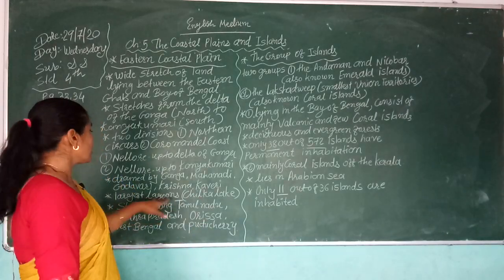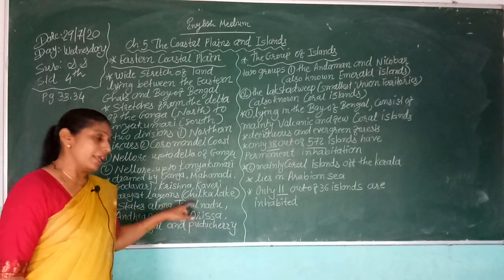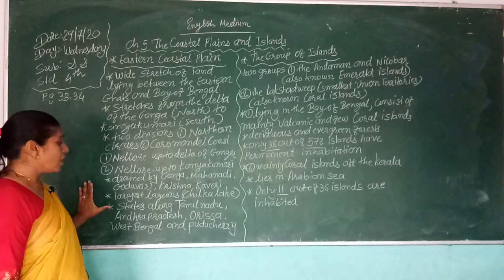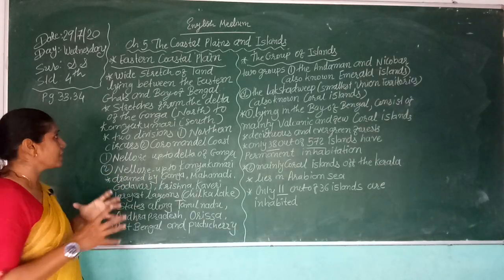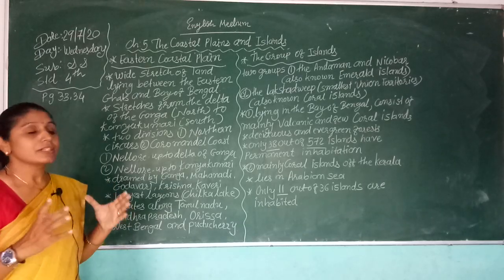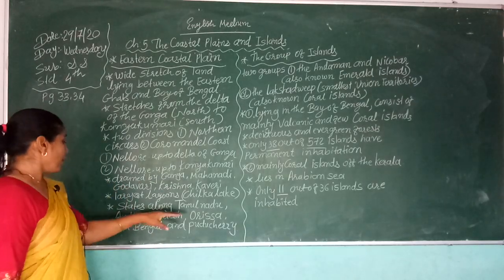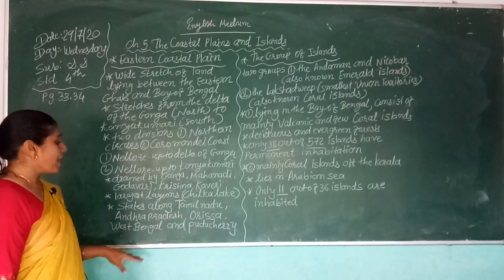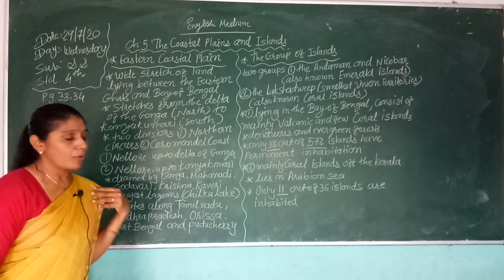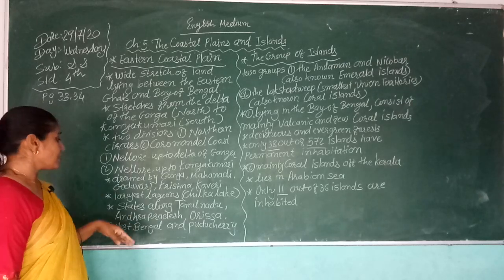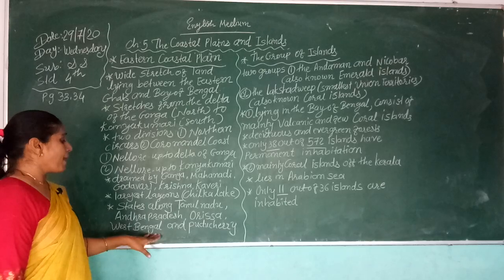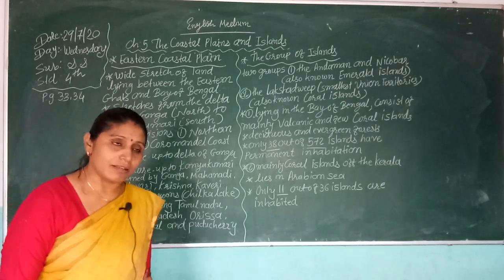There are also states along it. The states covering this eastern coastal plain are Tamil Nadu, Andhra Pradesh, Orissa, West Bengal, and Pondicherry.